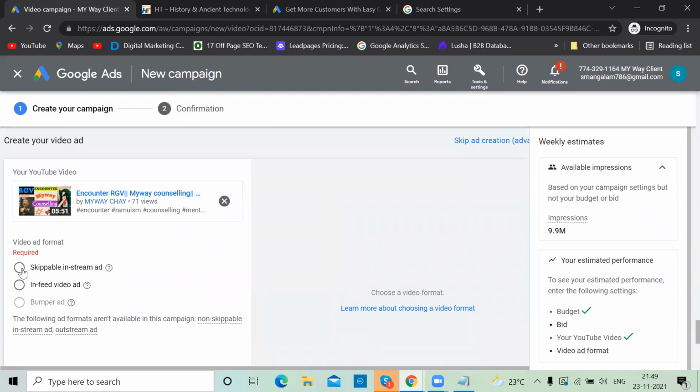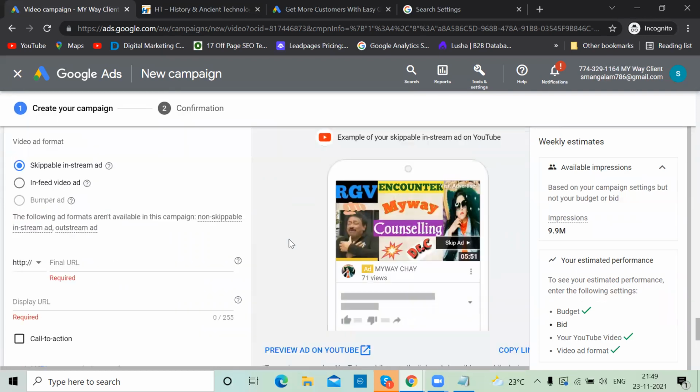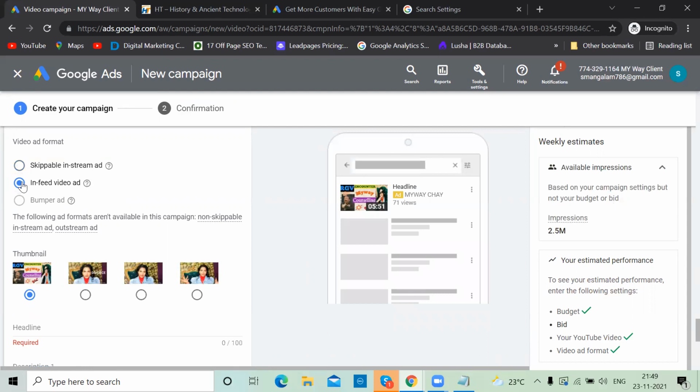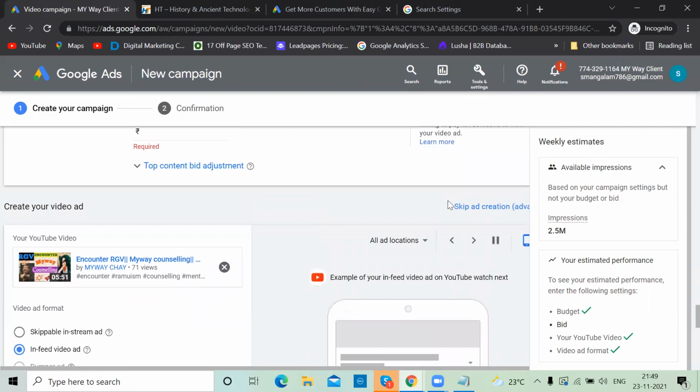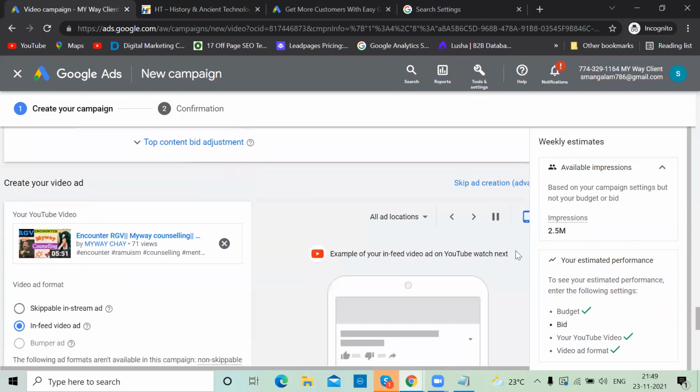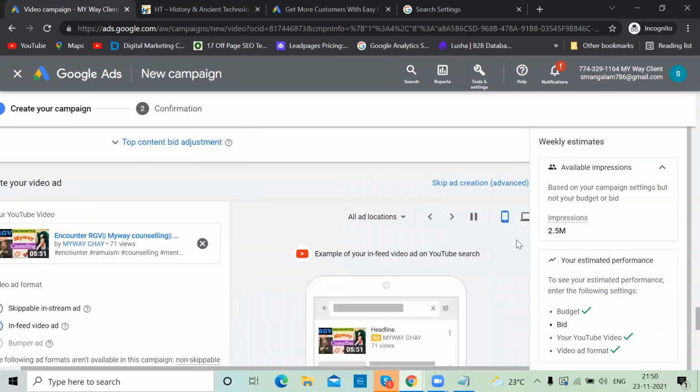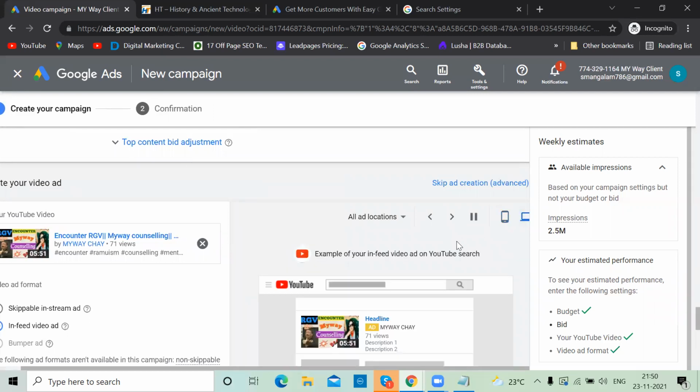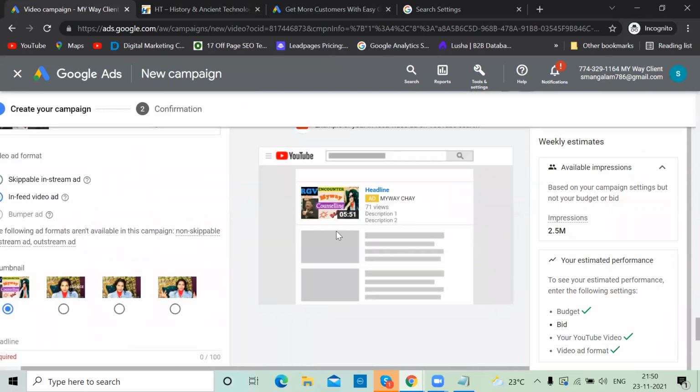If I select skippable, your ad will be shown while they're playing other videos. This is good for big companies, as said, for branding. But here I'm looking for good views and good subscribers. That's why I'm selecting the in-feed video, which is video discovery ads. Now, when someone searches for something, it will come, or on the right-hand side on the desktop, in the suggestions, my ad will appear.